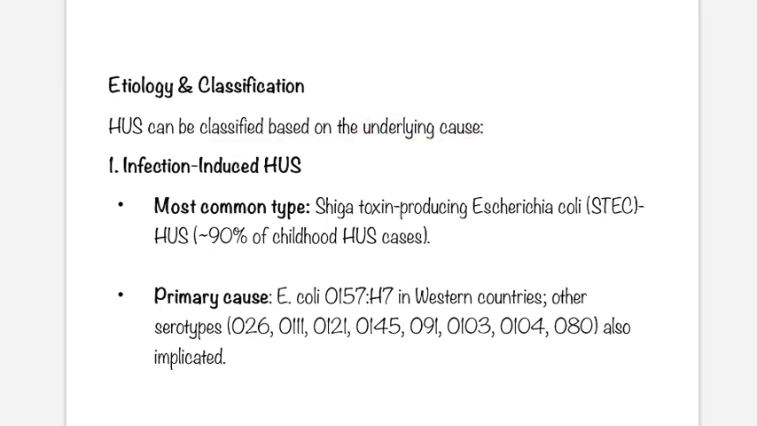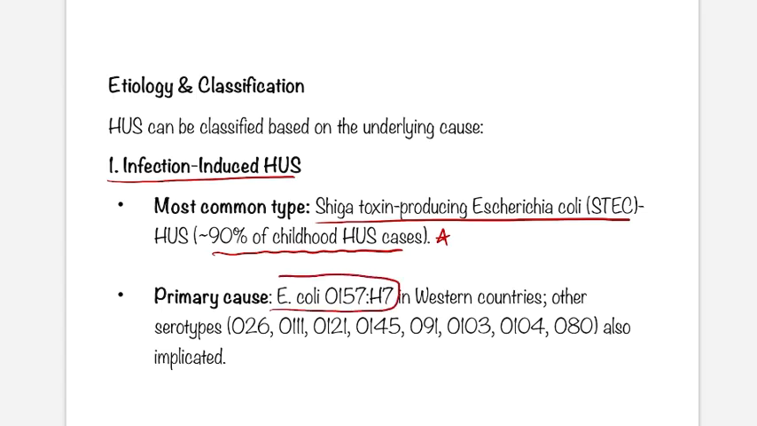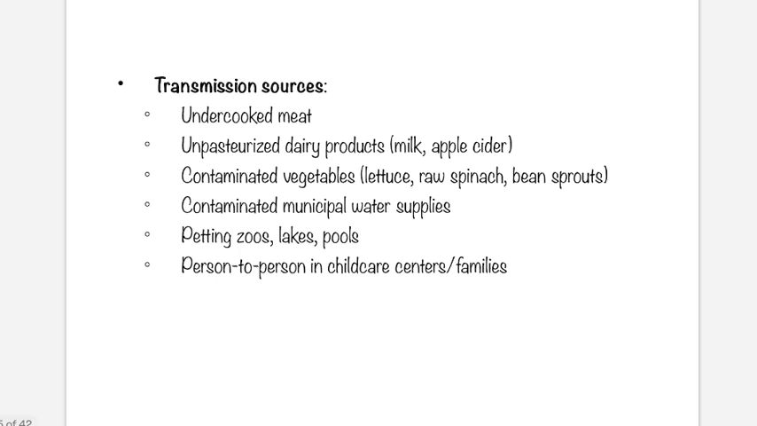Infection associated HUS. The most common cause is Shiga toxin producing E. coli. 90% of cases of childhood HUS are associated with this infection. The primary cause is the E. coli O157:H7 strain, which is very important. Other strains are also there, but just remember this particular strain is very important, and in more than 90% of cases STEC is involved. Okay, how it gets transmitted is important.